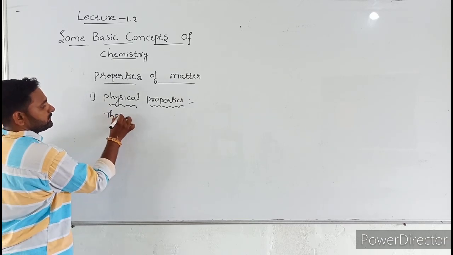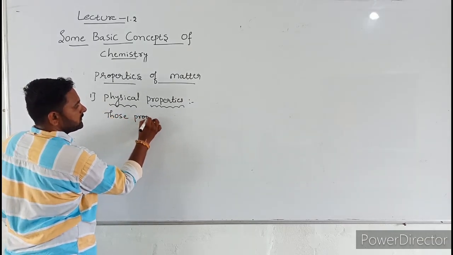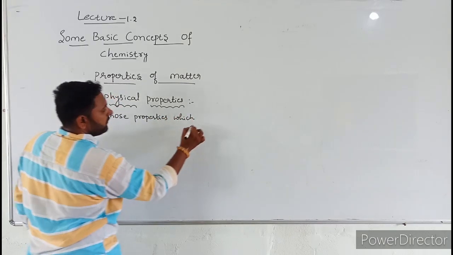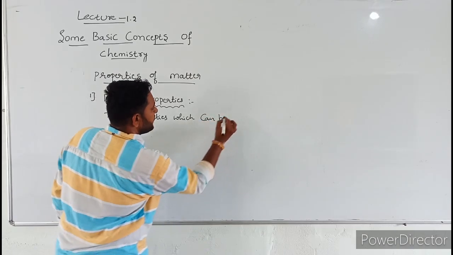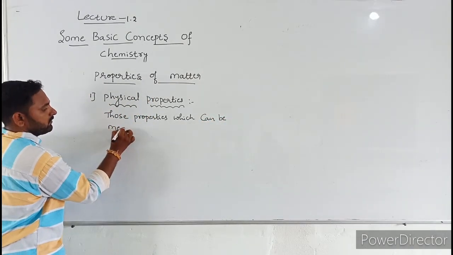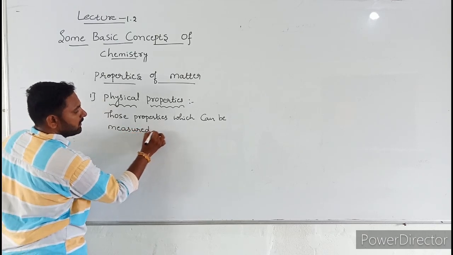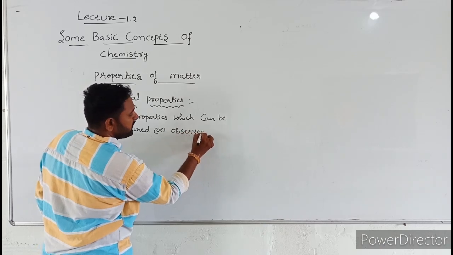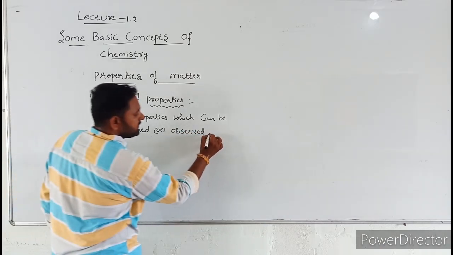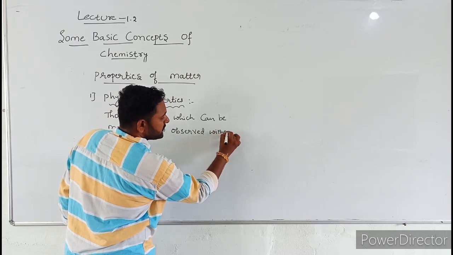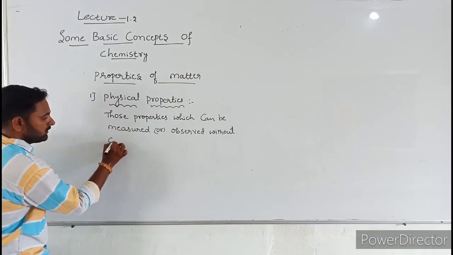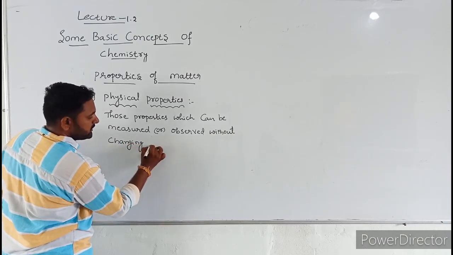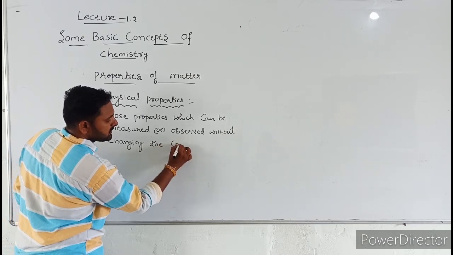Those properties which can be measured or observed without changing the composition of substance.